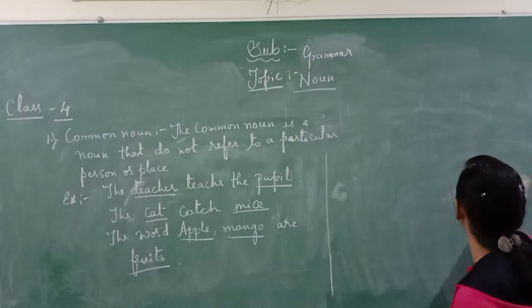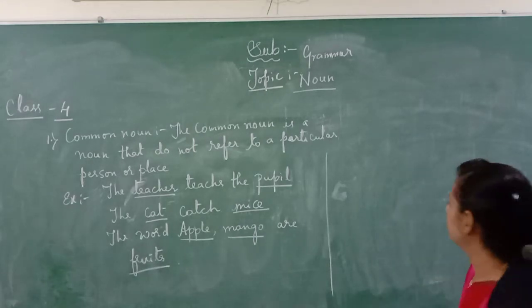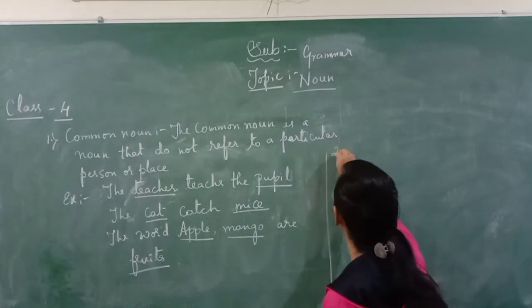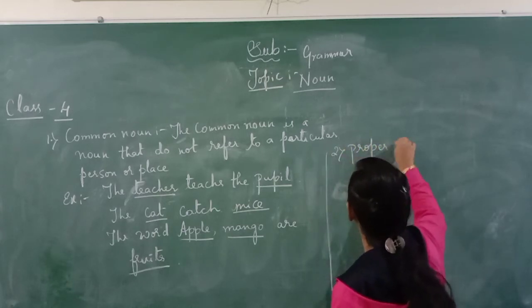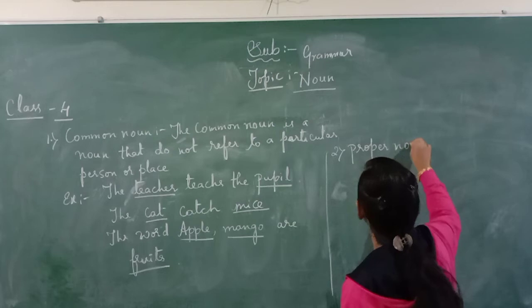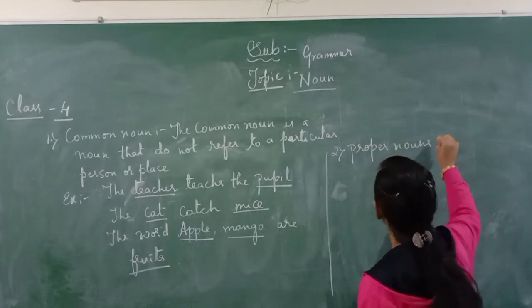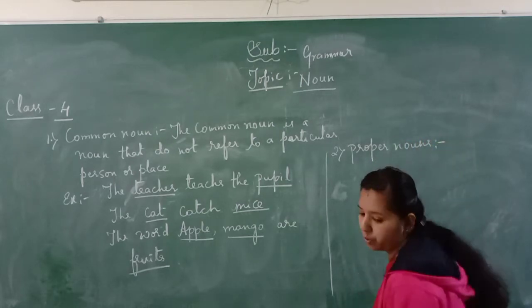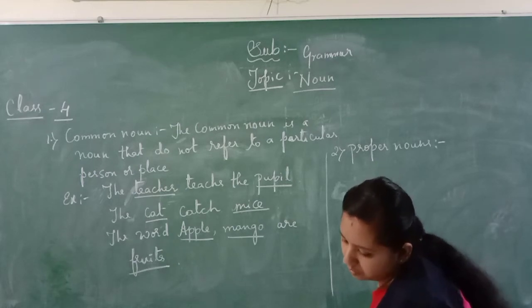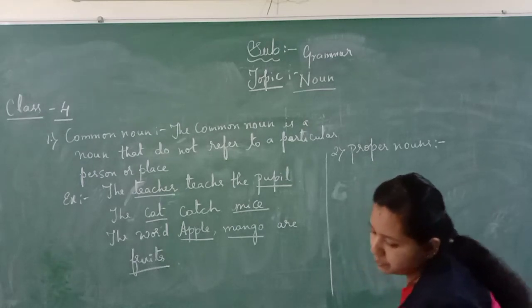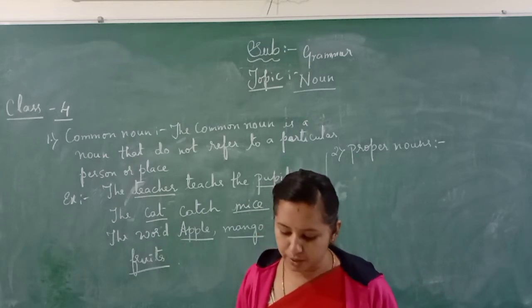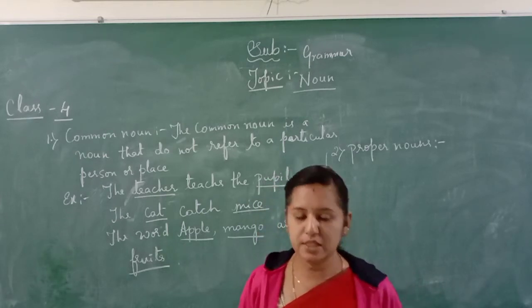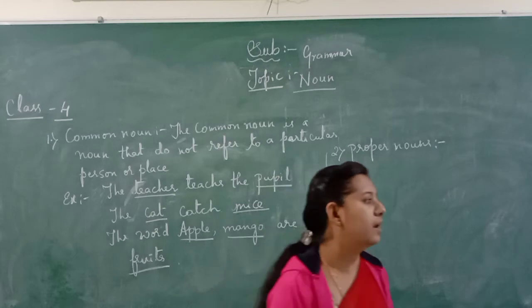I'll go with the next one, proper noun. What is a proper noun? A proper noun is a special name of a particular place or person. It always begins with a capital letter.